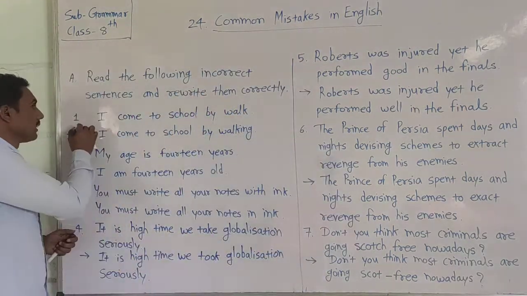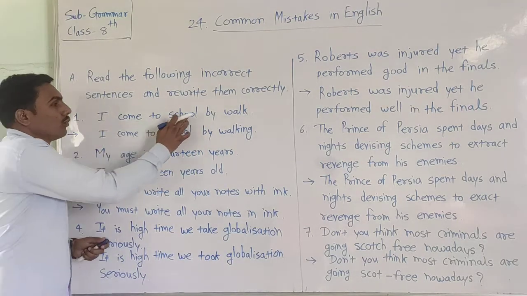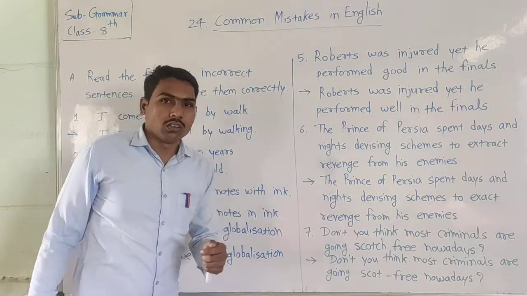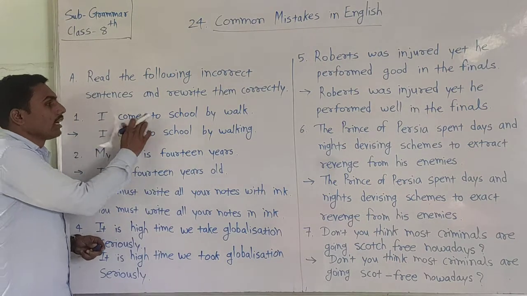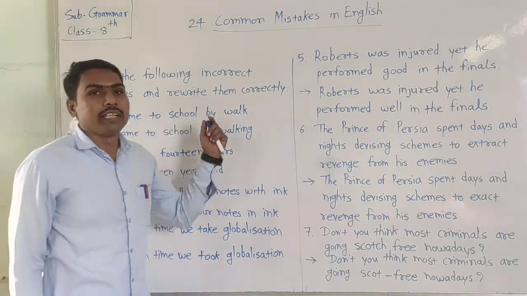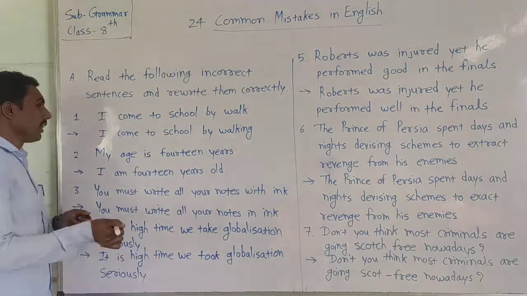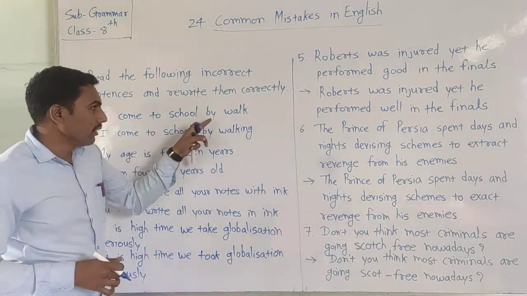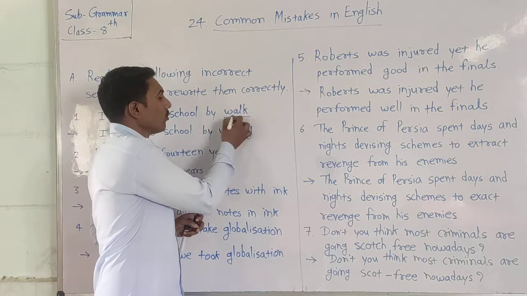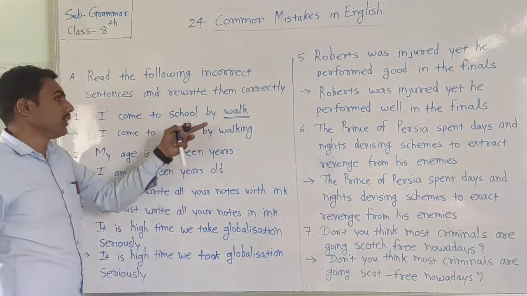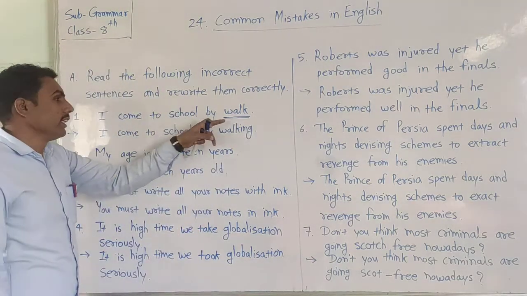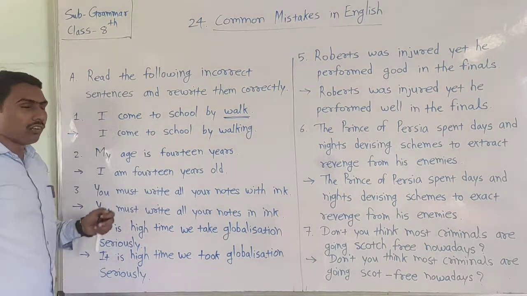Look here. The first sentence is: I come to school by walk. It is the first sentence. In this sentence, there is one mistake and we can easily find that and correct that. Look here. By walk. Walk is a verb. We can't use walk here. It is the mistake. So we can correct it.